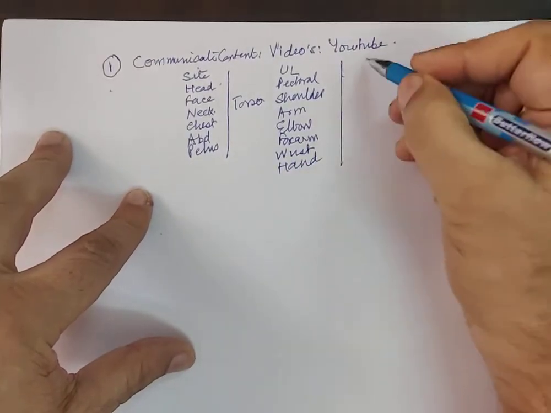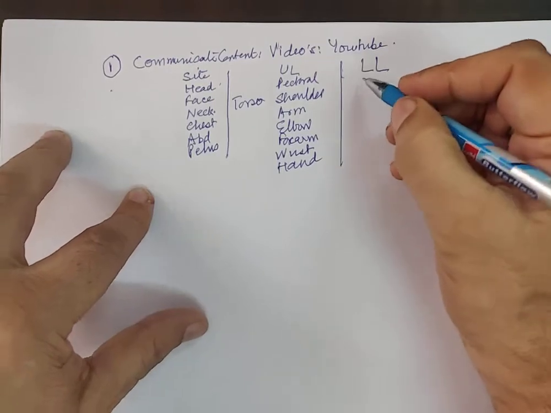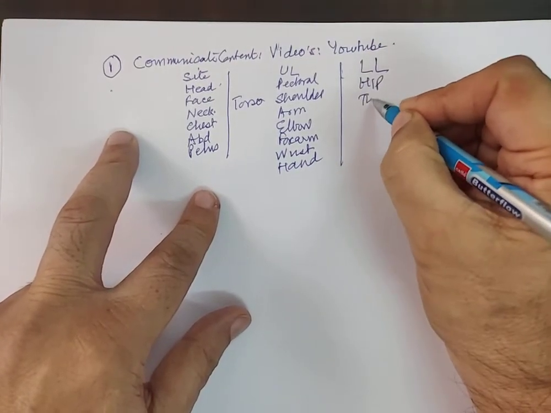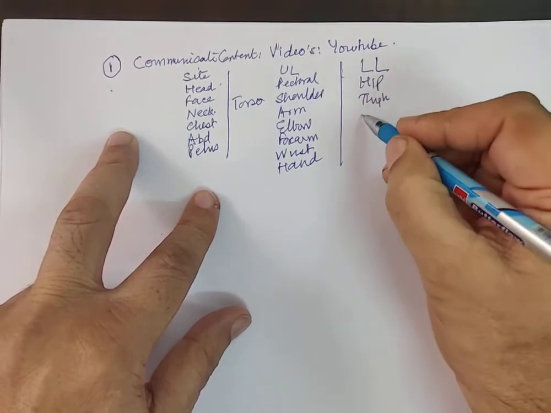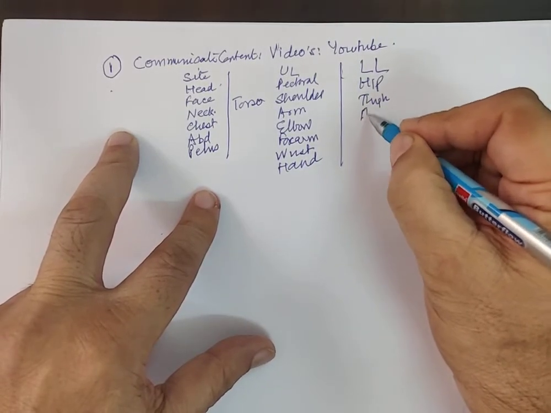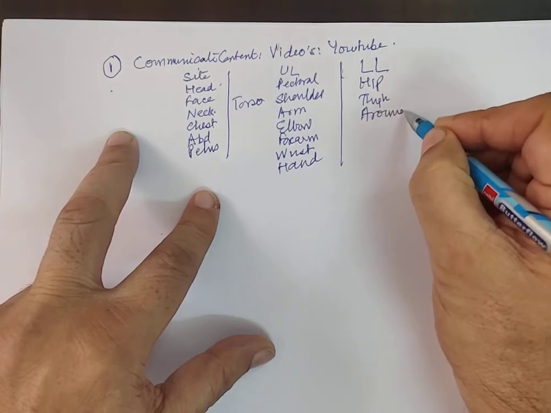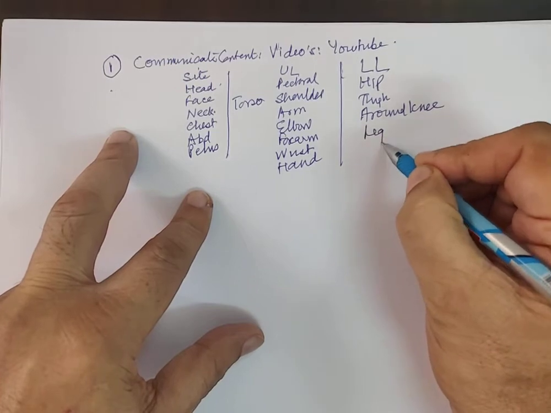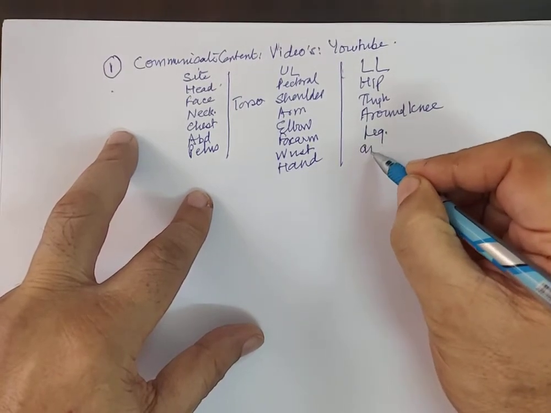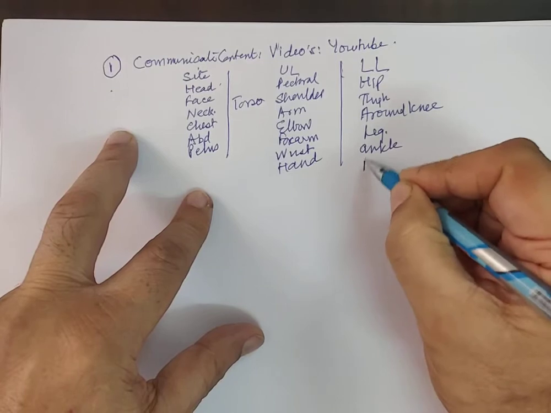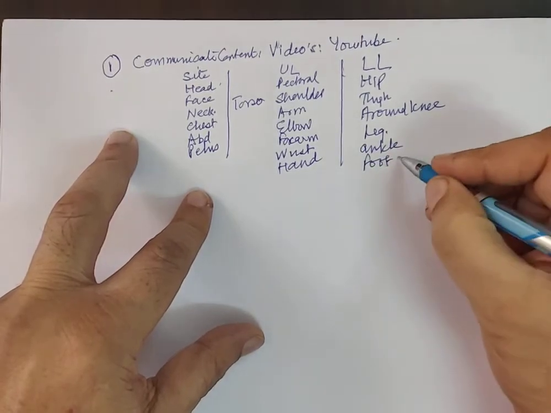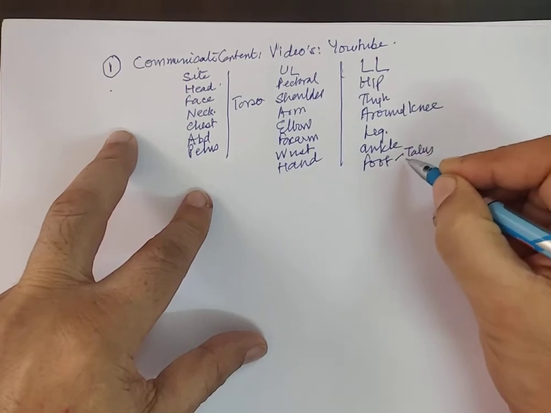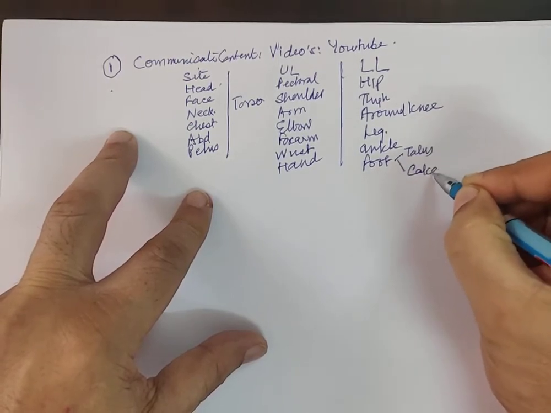And it can be lower limb. Lower limb will start with hip, it will involve thigh, it will involve things around the knee, bones around knee, then it will be leg, and then it will be ankle, and it will be foot, especially in the foot, the small bones of the foot, which include the talus and the calcaneum.